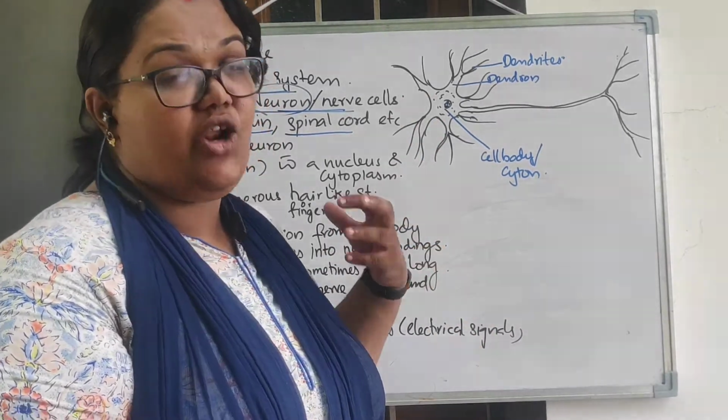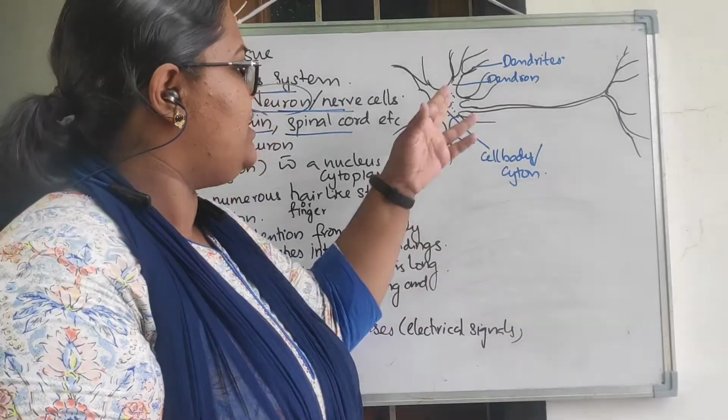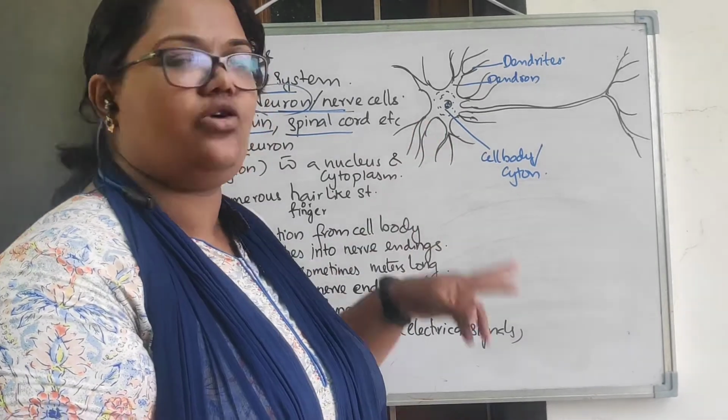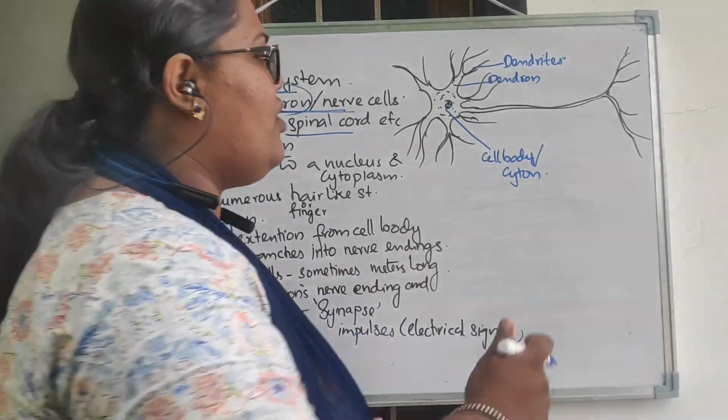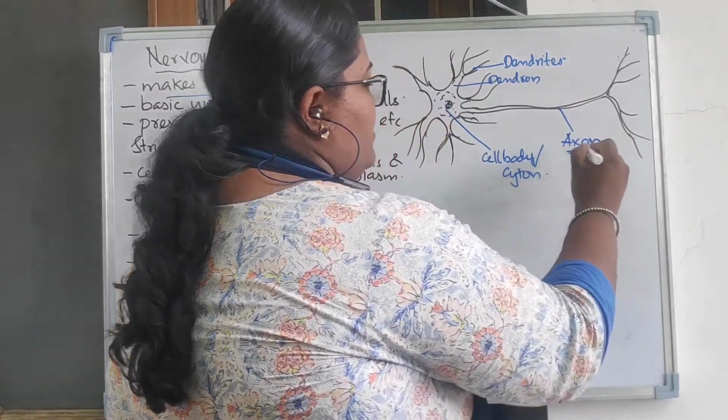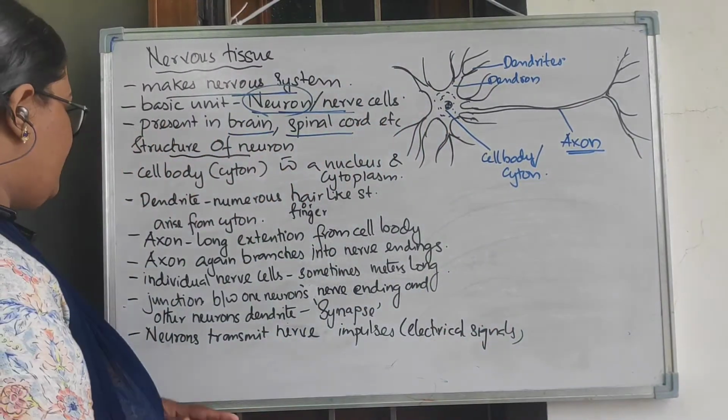And there will be a long projection. These all are fine finger-like projections, but there is a long extension which is coming from the cyton or the cell body. That is called the axon. So this is the long projection, the longest projection.